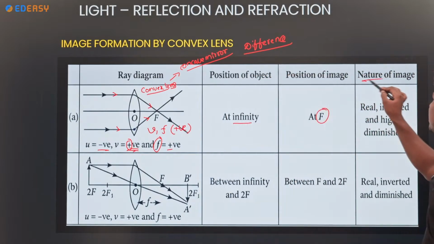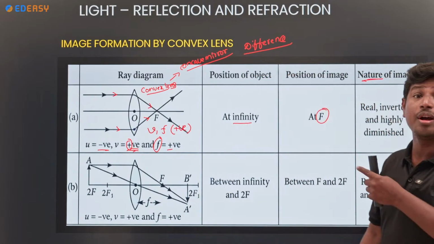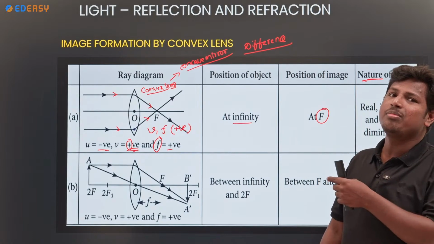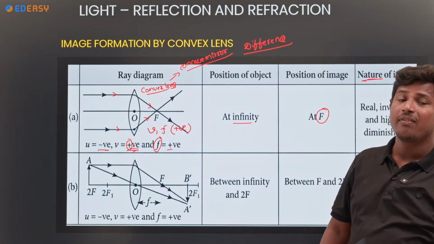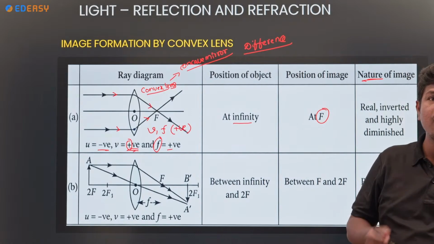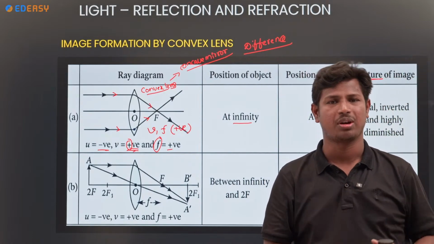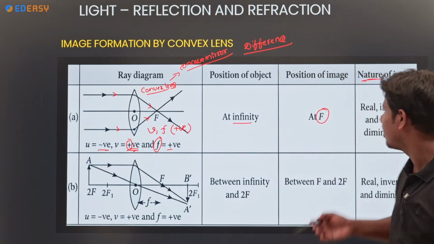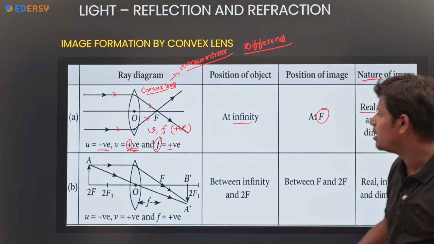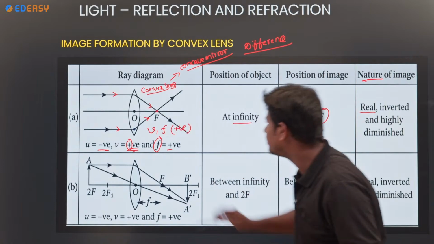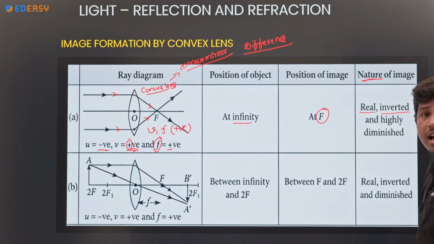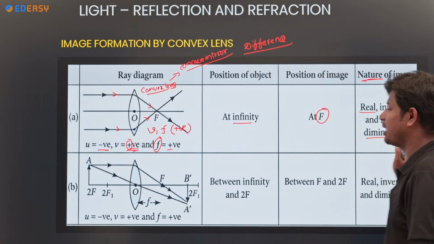Next, what about the nature? It's very important; you should know about the nature also. We are comparing the concave mirror with the convex lens. Both have similar properties: real, inverted, and highly diminished.